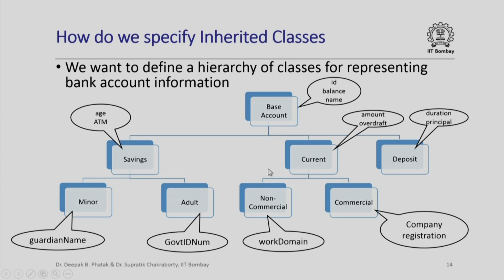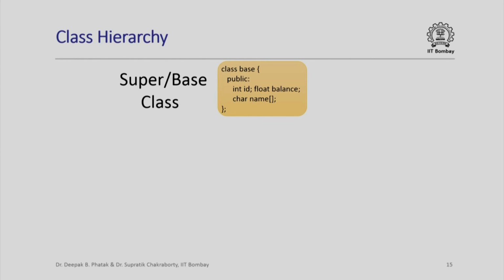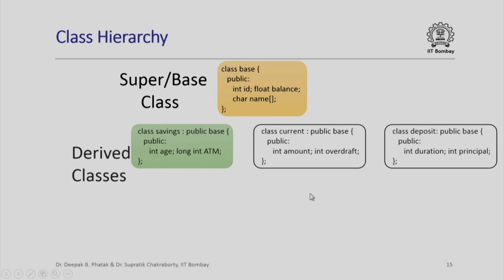Now, we want to represent this using inheritance in C++. So, we will define a hierarchy of classes. We will declare a super class or a base class which is at the top of this hierarchy, and it has the information which will also be accessible from every other class in this hierarchy.